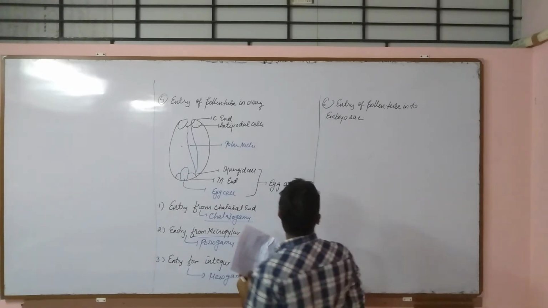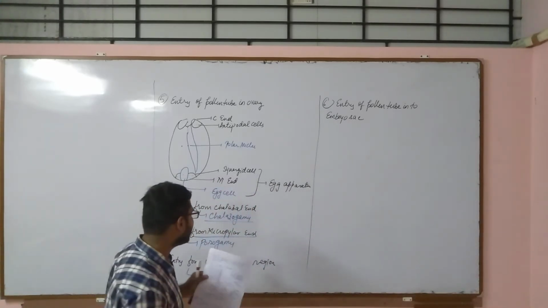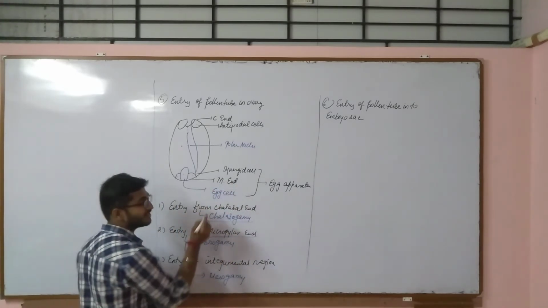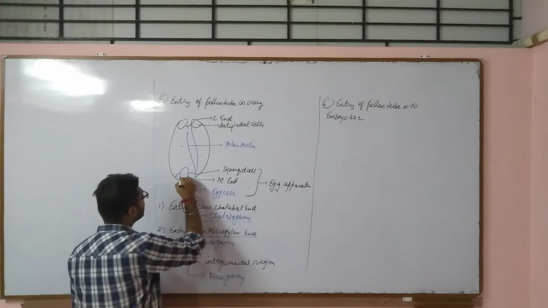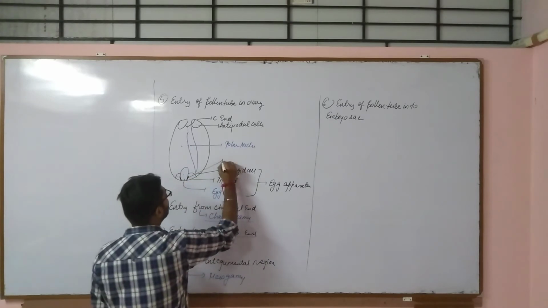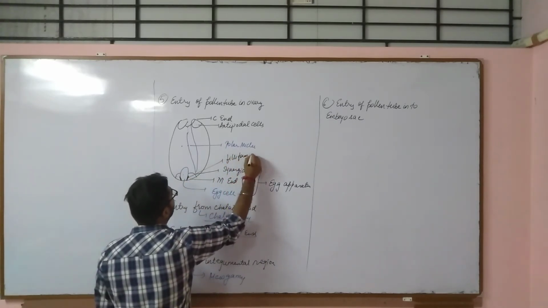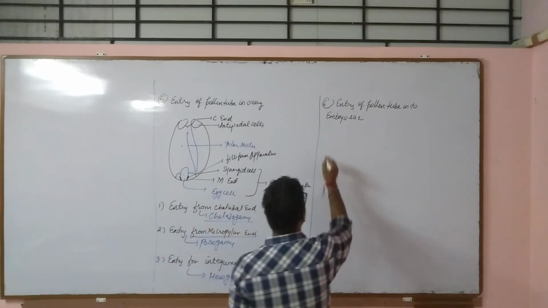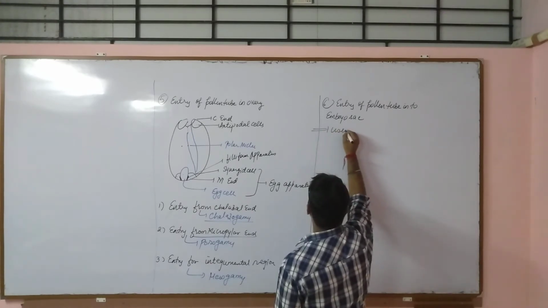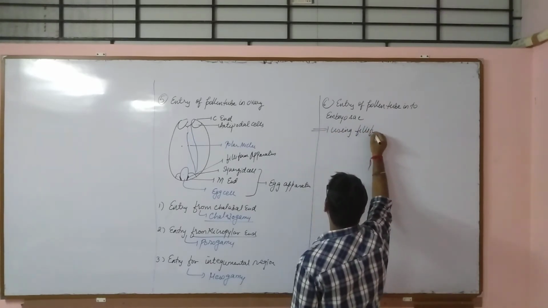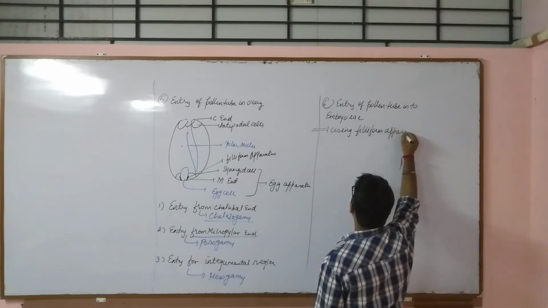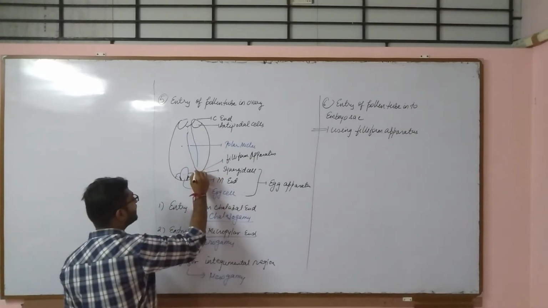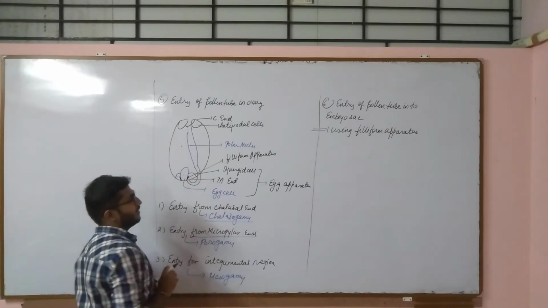Now, the entry of the pollen tube into the embryo sac takes place using the filiform apparatus of the embryo sac, that is the synergid cells. If you remember, at the bottom of the synergid cells, finger-like projections are present. These projections are called the filiform apparatus. So the entry of the pollen tube into the embryo sac takes place using the filiform apparatus.